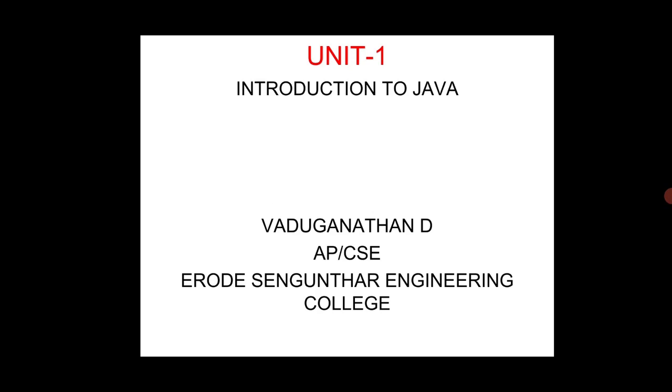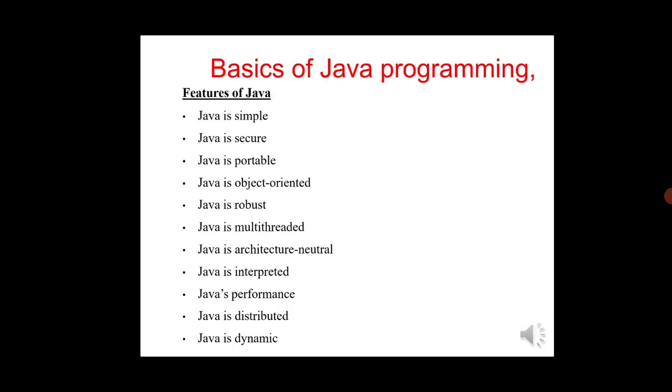I am going to just give an introduction about Java. These are all the basic features of Java. Java is a simple one. It has a very simple syntax. Java is a secure one. We can use the Java programming language for banking purposes and all. Java is a portable one. We can embed our Java into any language, so it is a portable one.